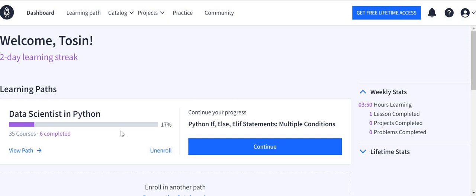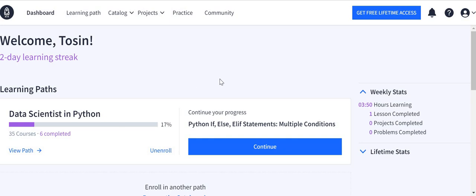You can easily get scholarships. You can Google DataQuest scholarships. A lot of companies or organizations partner with DataQuest. If you cannot afford the subscription, as I could not at the time, there are a lot of scholarships that you can apply for and get on the platform.